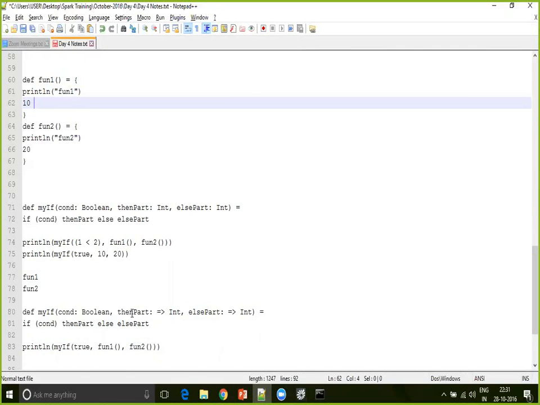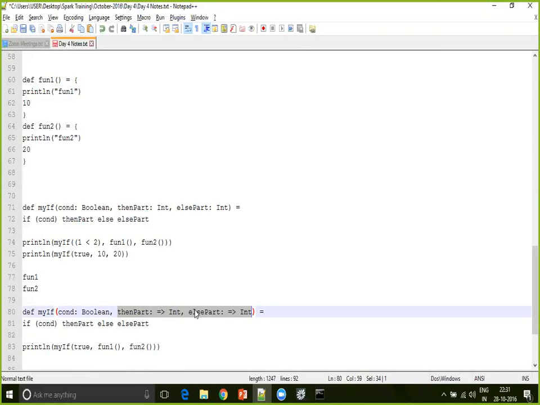That's why if you use this, only the then part will get executed and it prints only fun1, which means you didn't let these expressions be evaluated before their need, only when they are needed.